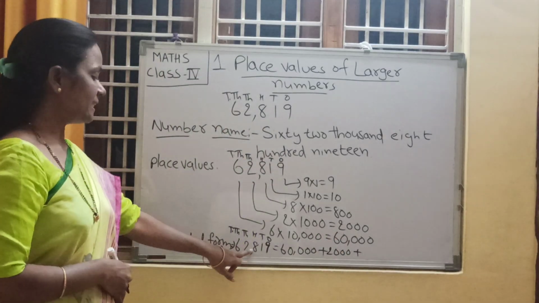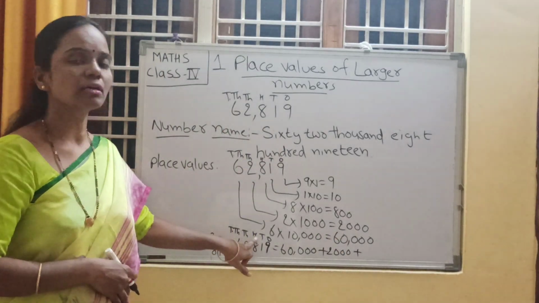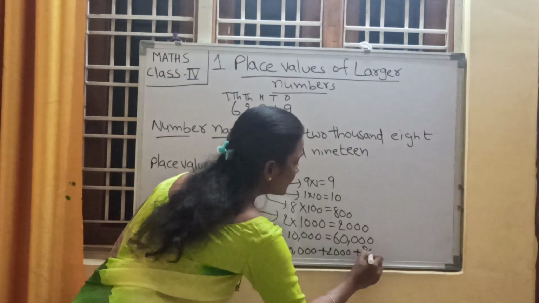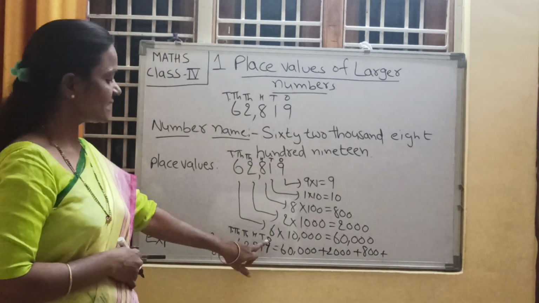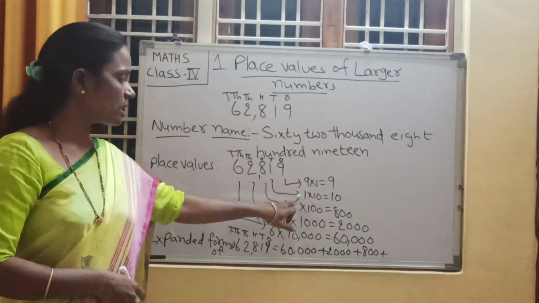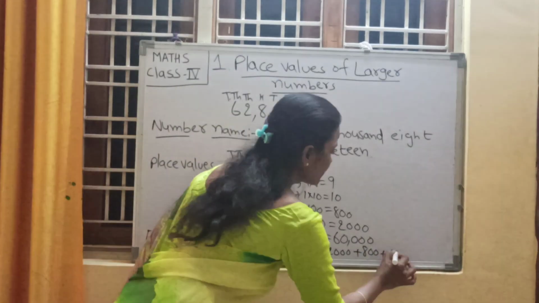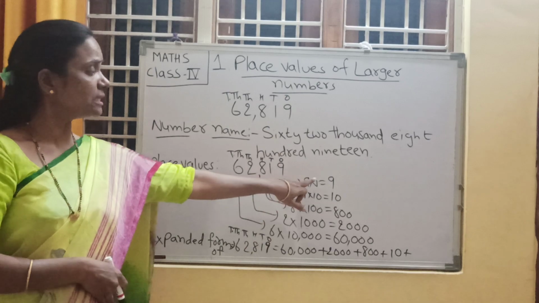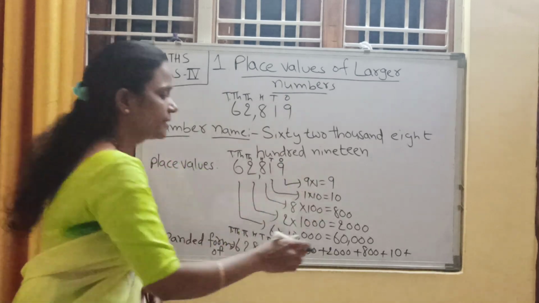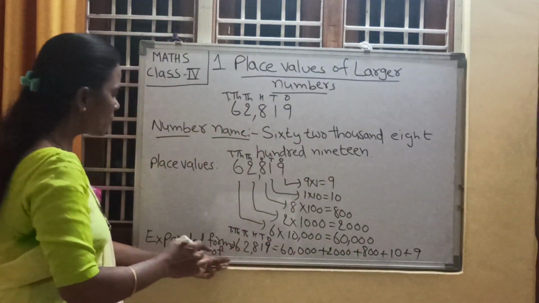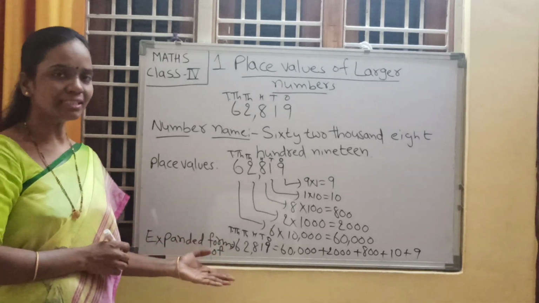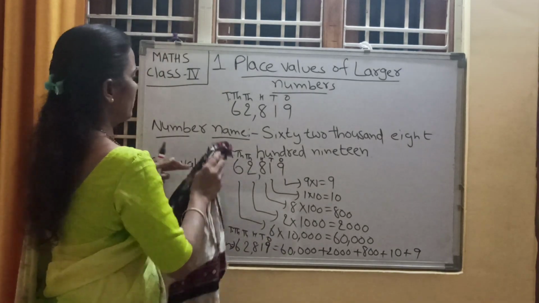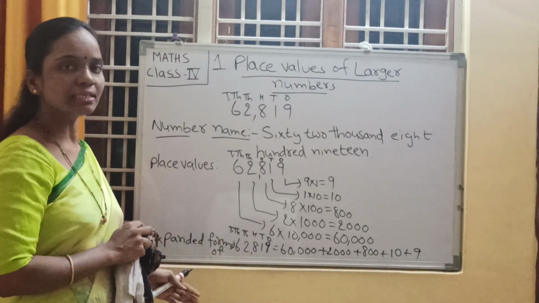Plus 8 is in which place? Hundreds place. So its place value is 8 into 100, 800, plus 1 is in the tens place. What is its place value? 1 into 10, 10. 9 is in the ones place. What is its place value, children? 9 ones are 9. So this is the expanded form of this number. Have you understood, children? Very good. Now we will go for a 6-digit number. Quickly note it down, children.